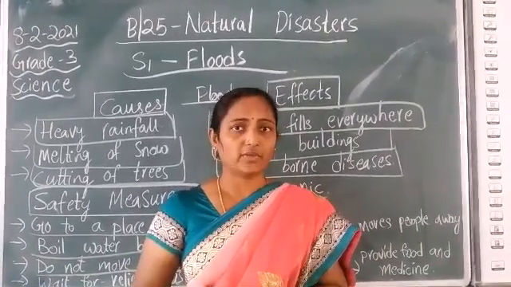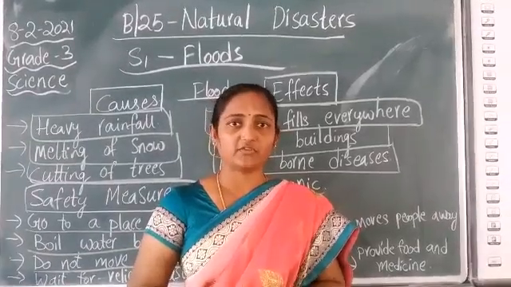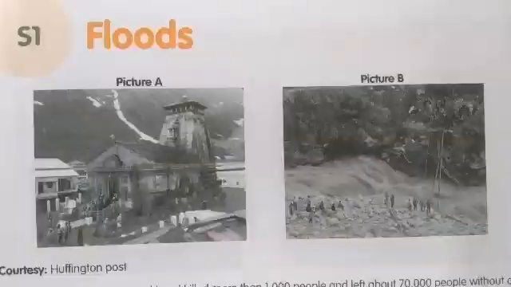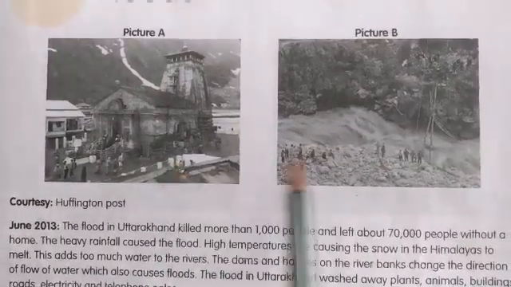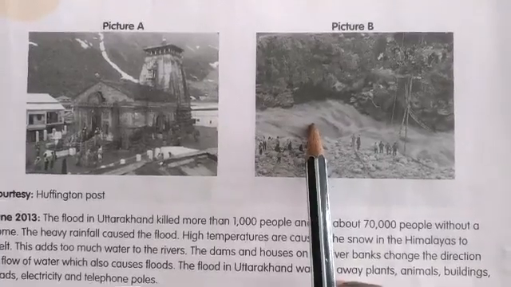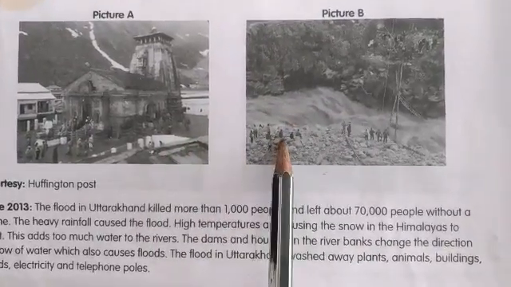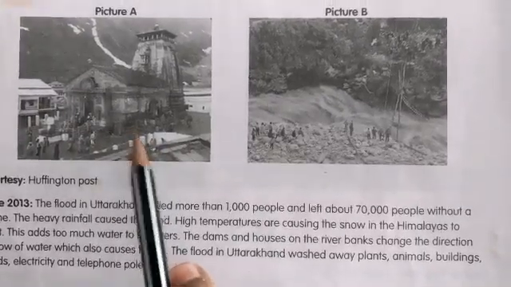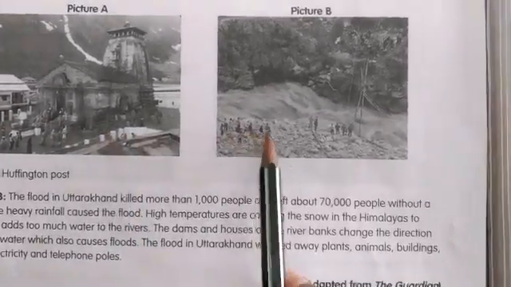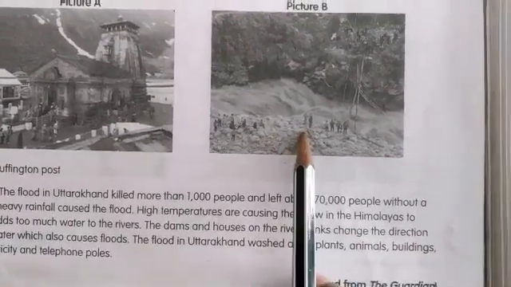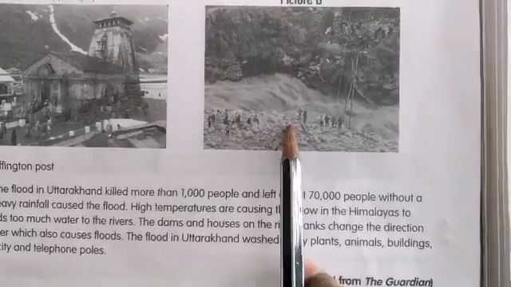Before we go into the topic, let us look at the pictures from the workbook. Take out your workbooks, children. Here you can see two pictures, picture A and picture B. The place is the same in both pictures. Picture A shows the place before the flood and picture B shows it during a flood. The bridge is submerged and the water has also entered the buildings.